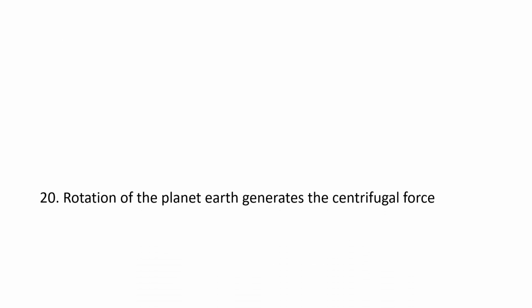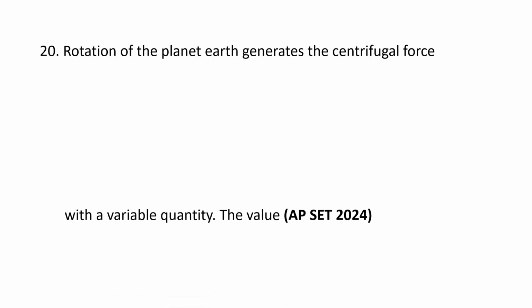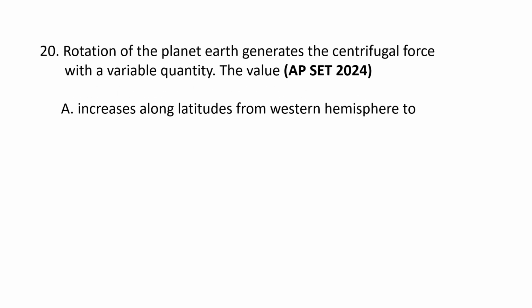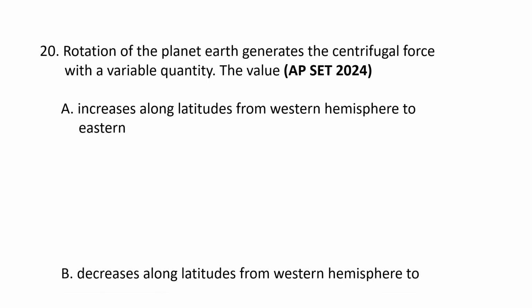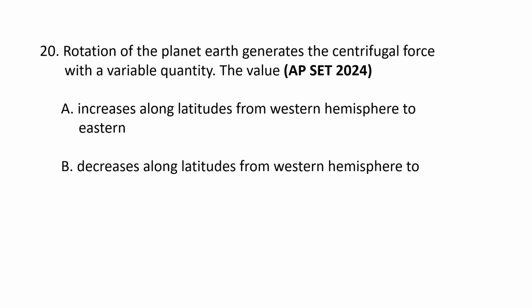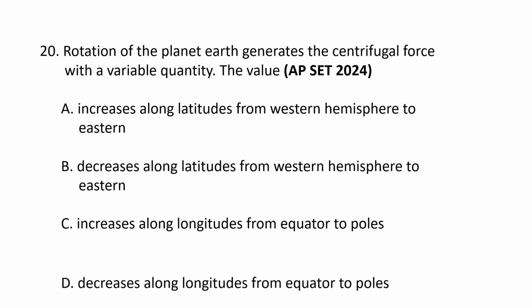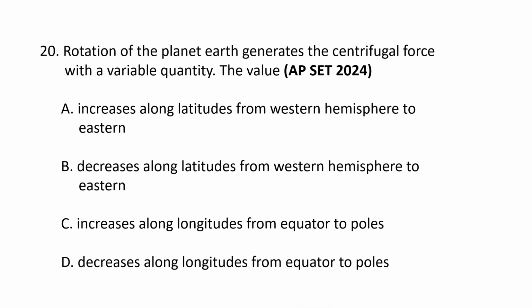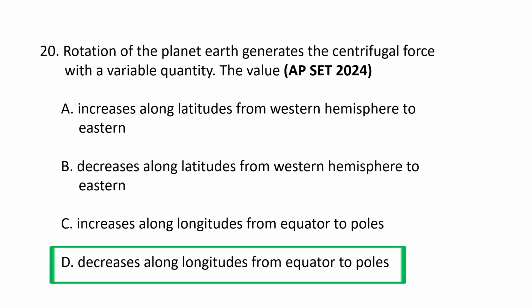Next question. Rotation of the planet Earth generates the centrifugal force with a variable quantity. The value A. Increases along latitudes from western hemisphere to eastern, and B. Decreases along latitudes from western hemisphere to eastern. C. Increases along longitudes from equator to poles, and D. Decreases along longitudes from equator to poles. So the correct option is D.